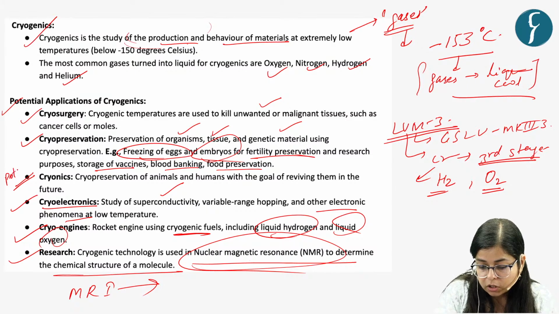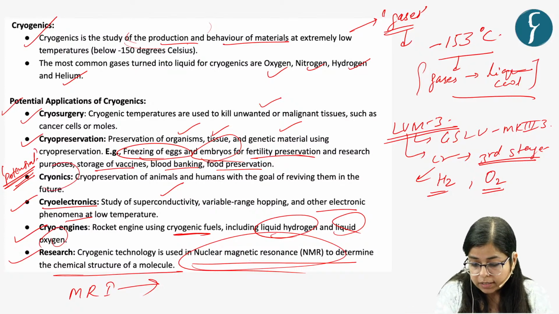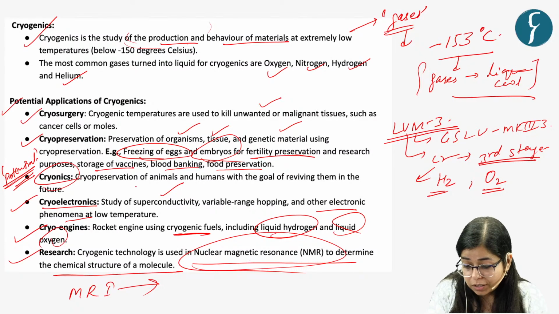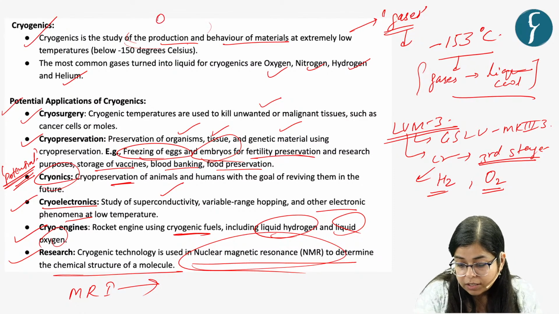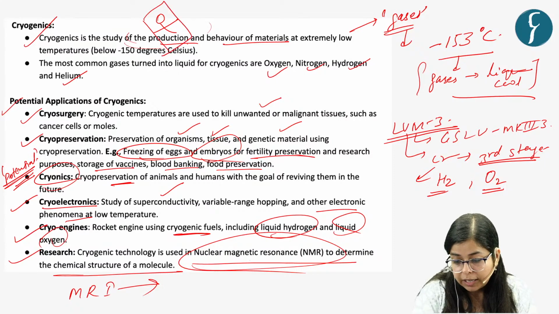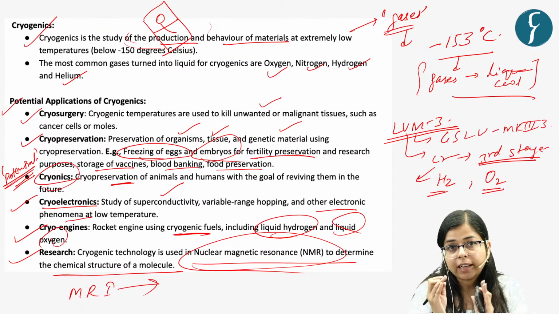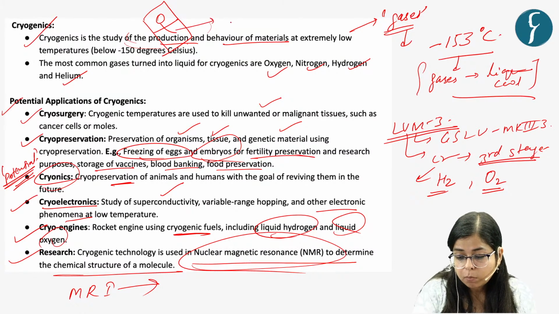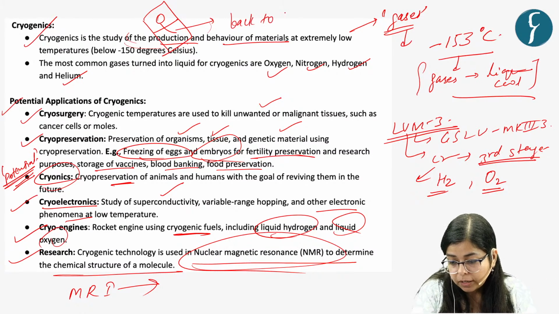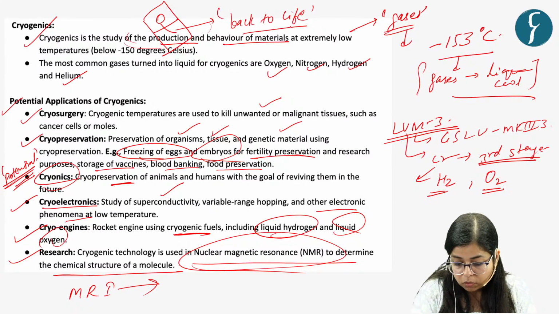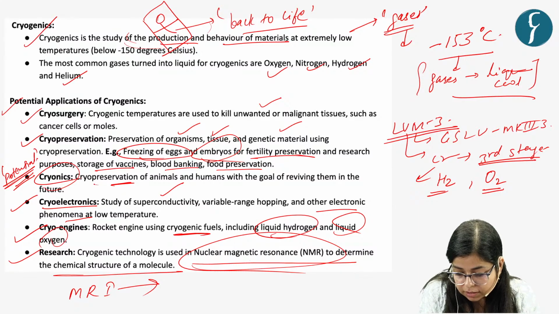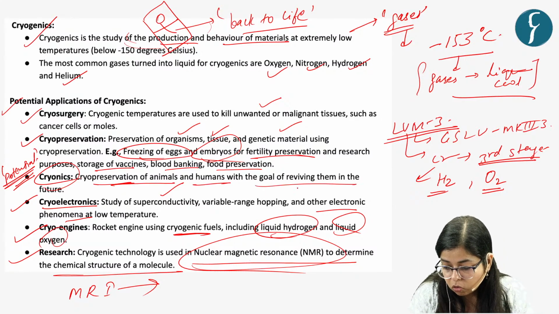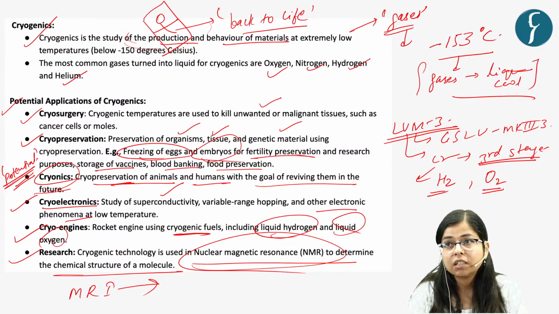And one potential use, that in future the scientists are working towards, is cryonics. What is cryonics? Cryonics is the cryopreservation of animals and humans. See, if there is a dead human, he can be preserved such that in future, if the technology exists, this man can be brought back to life, right? Presently, we don't have this cryonics, but this is a potential application in which the scientists are working, right? This is cryopreservation of animals and humans with the goal of reviving them in future, right? So these are some important applications.